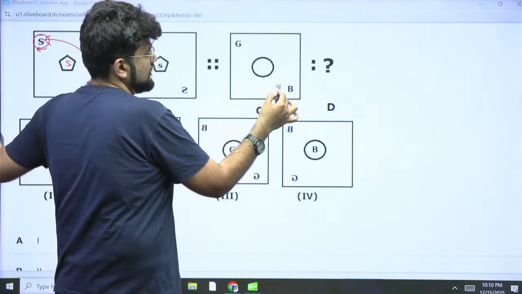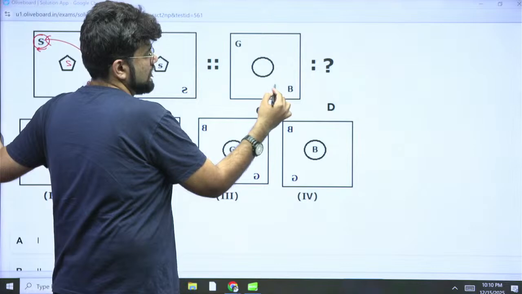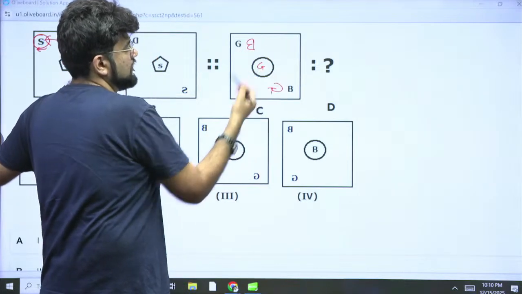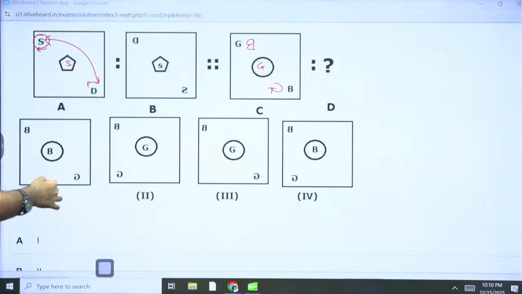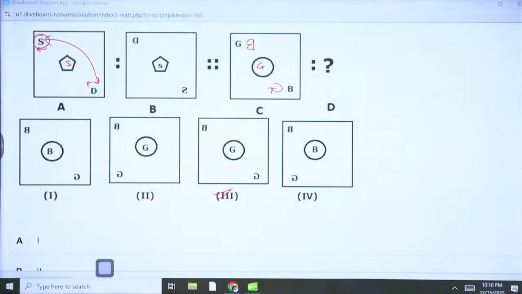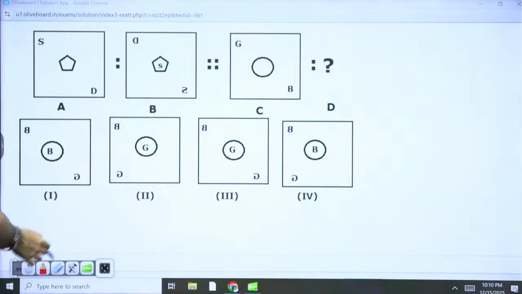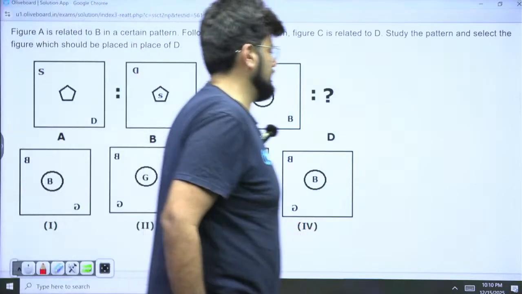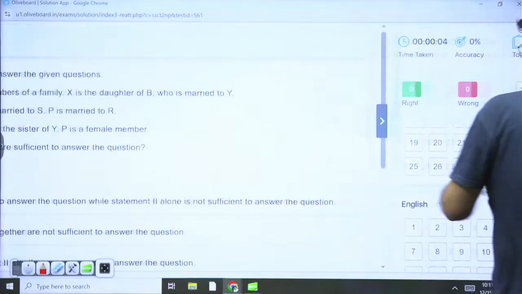So G will come here and B will go here, and G will be repeated here, which is there in option 3. Cool. Simple. Easy question. Option C is the right answer. 32 seconds. Great. Perfect. Next.